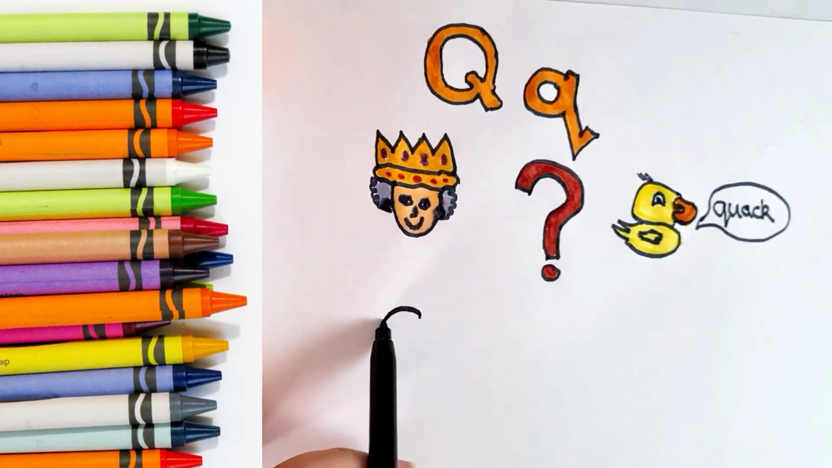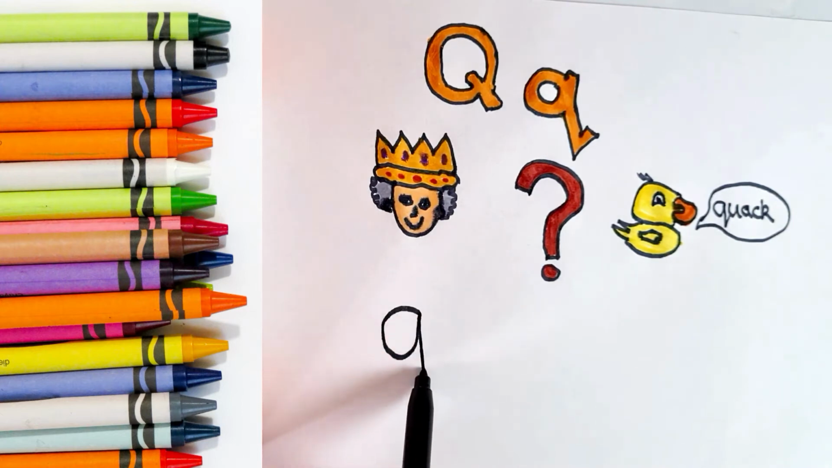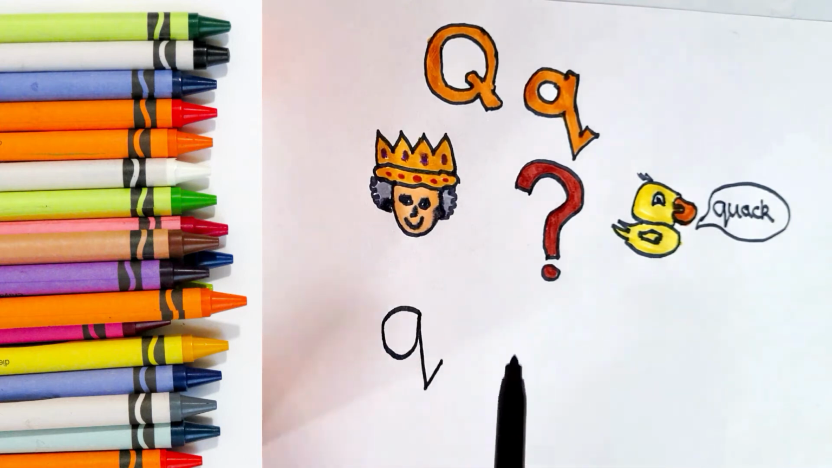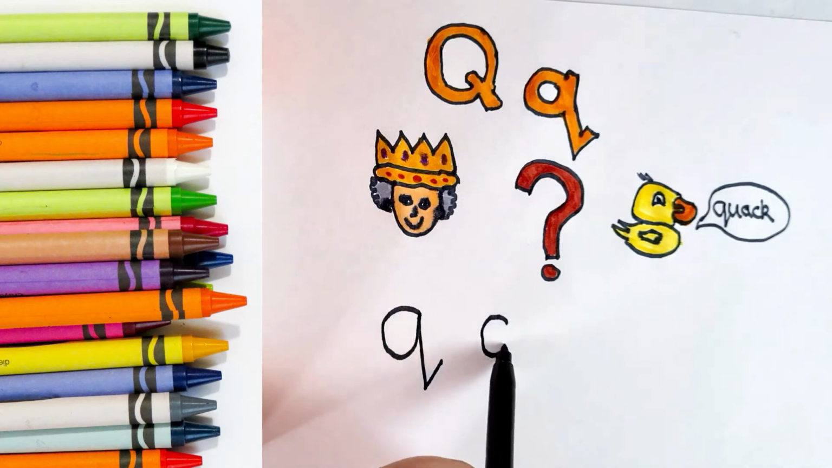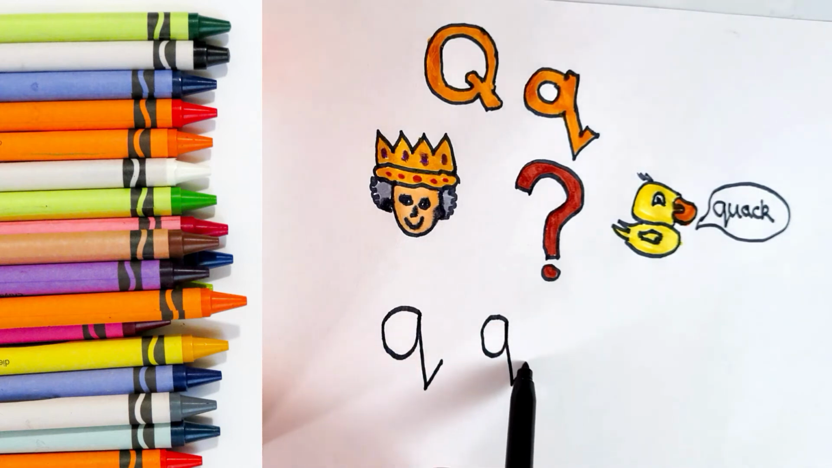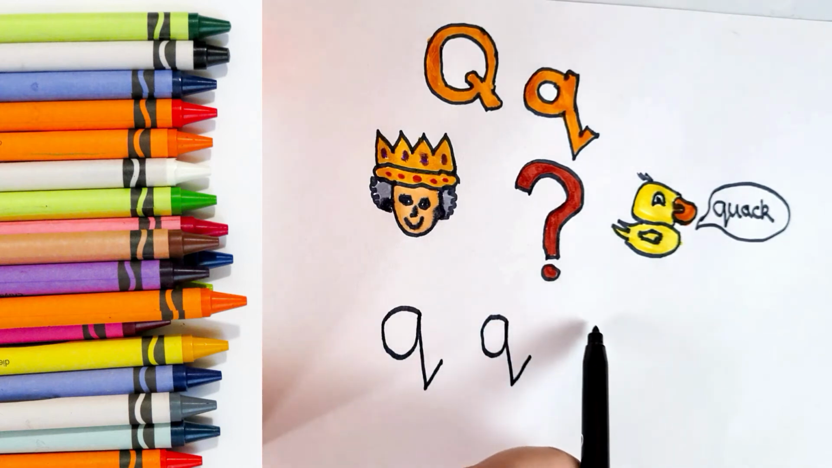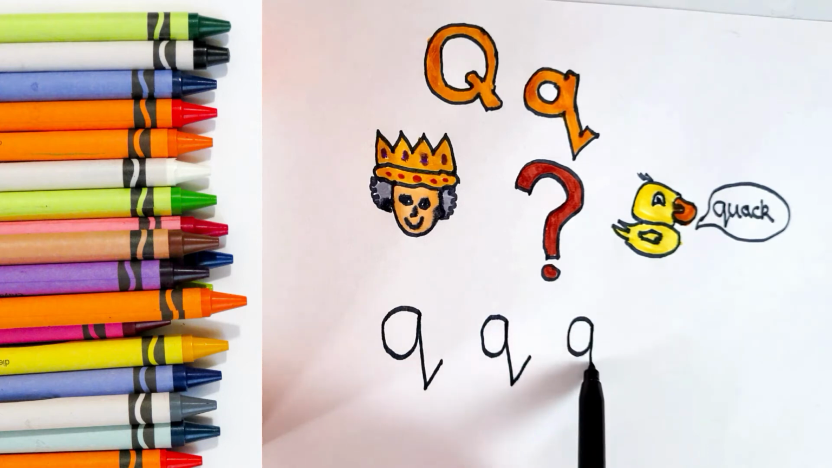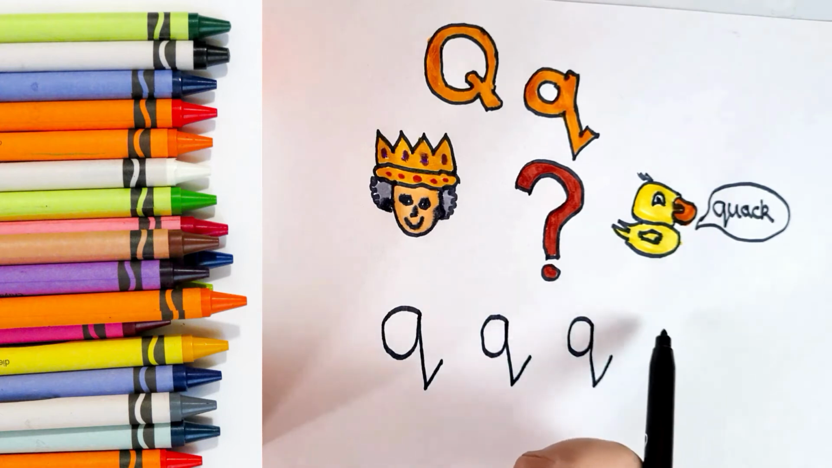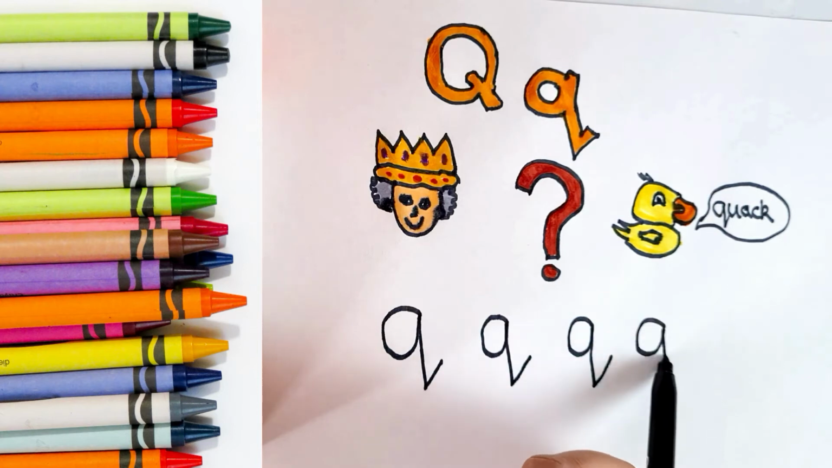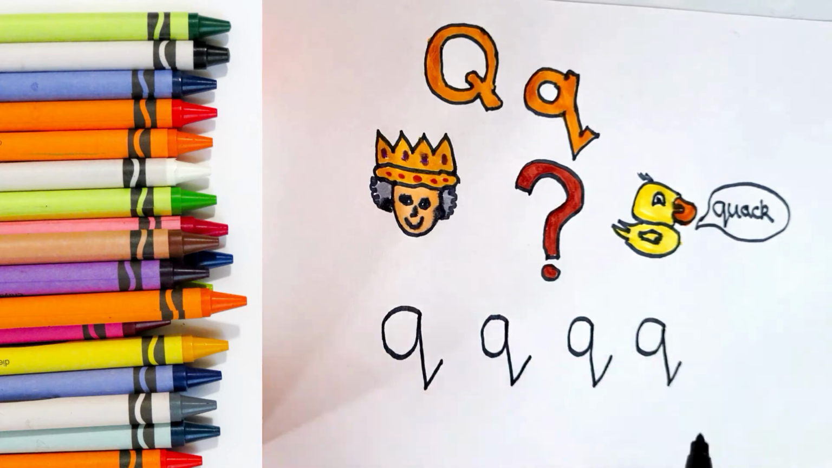Curl all the way round, down and flick to the right.